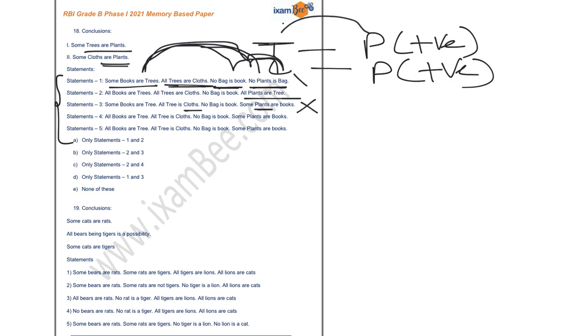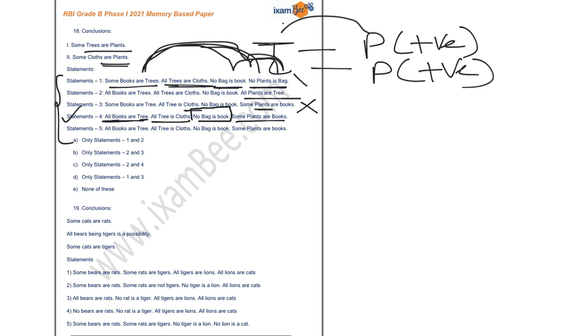Your statement number 4 and 5 are absolutely the same. So I'll consider my statement number 4 only, with the help of which I am able to show you how there is a relationship between trees and plant and clothes and plant. So if you focus on these 3 statements, you will be able to find that there are positive relationships. So we do not need this particular statement because I am not looking for bag or book.